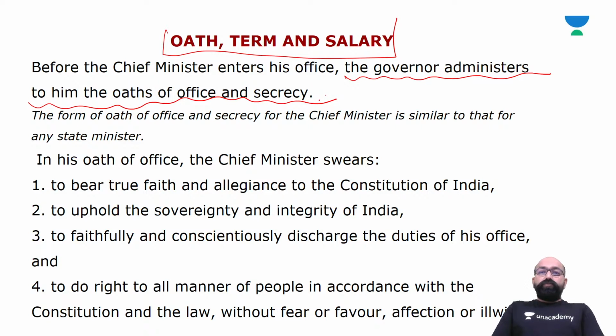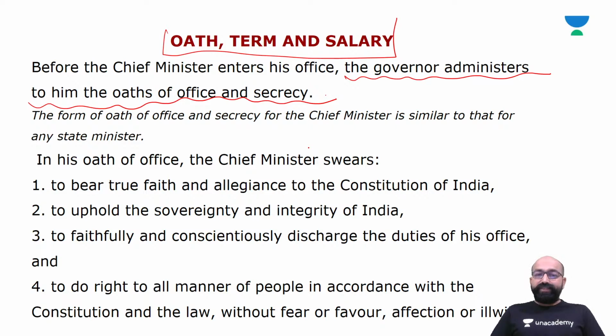The form of oath of office and secrecy of the chief minister is similar to that for any state minister.